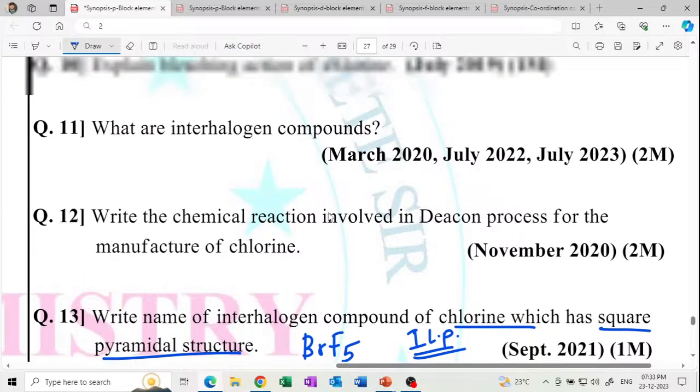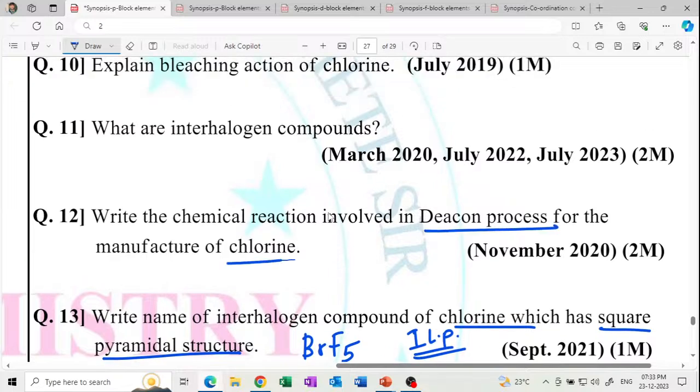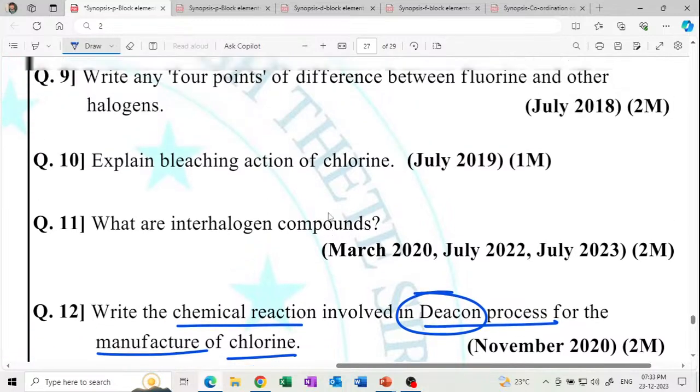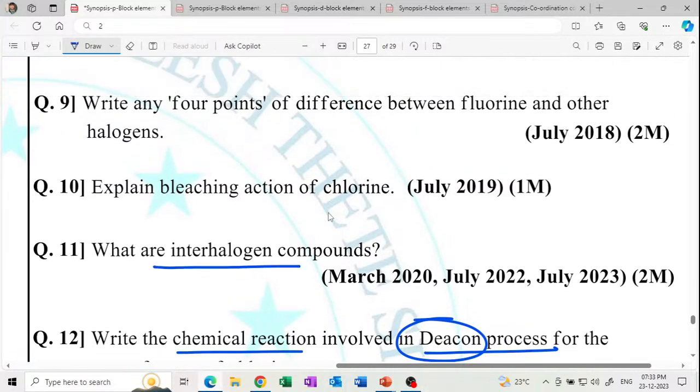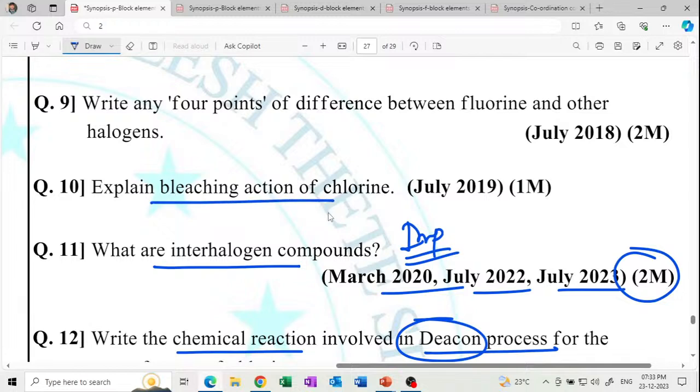Write the chemical reaction involved in the Deacon process for the manufacture of chlorine. The Deacon process is used to manufacture chlorine. What are interhalogen compounds? Just definitions. Many times this comes for 2 marks. Very important question, make it IMP. Explain the bleaching action of chlorine. What is the bleaching action of chlorine? 1 mark.